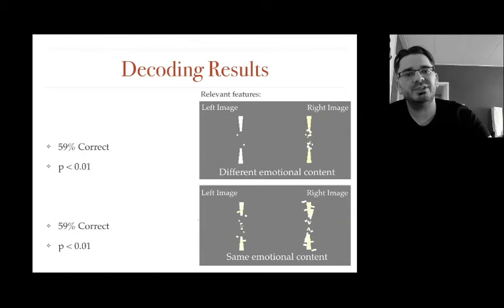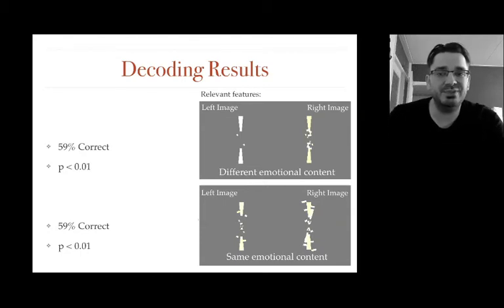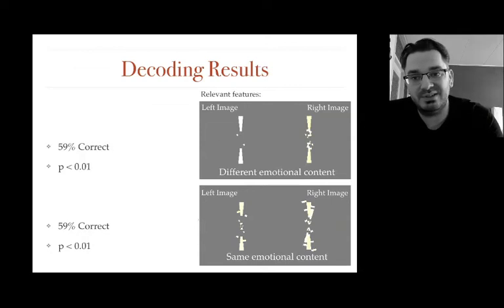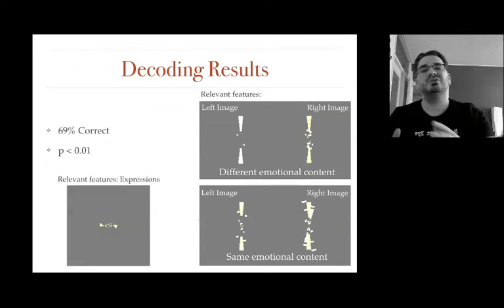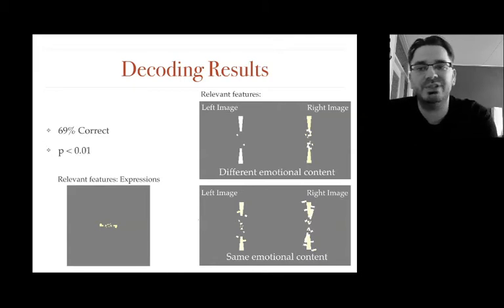Here we find that we can also predict the access to awareness with the same accuracy and with the same features. So even without differences in emotional content, we can still predict what's perceived first. Now the question that we're left with is, it can still be related to emotional content in some way. So to test that, we looked at the features relevant for distinguishing happy, angry, and neutral faces.